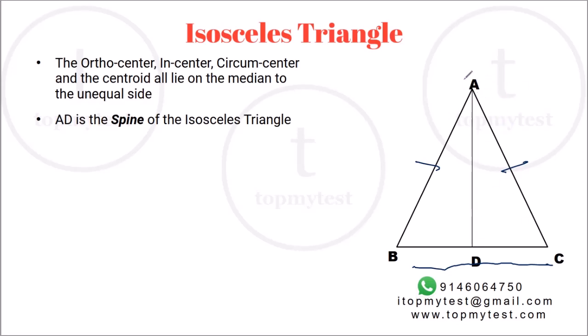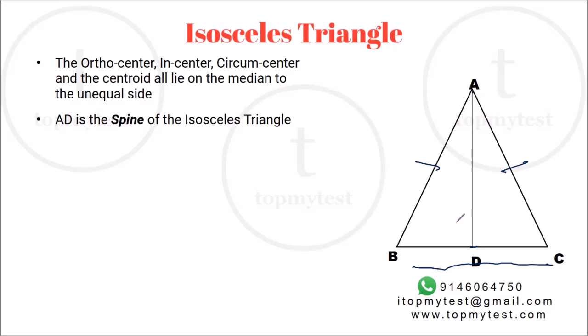So if you draw a perpendicular to the unequal side from the vertex which has both the equal sides, the perpendicular will divide it into two equal halves. Which also means that it's a perpendicular bisector, it's an altitude as well as a median. So AD is all three of them, and given the symmetry, it will also be the angle bisector of this angle.